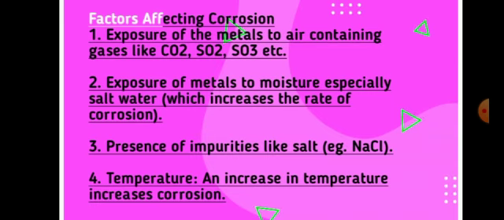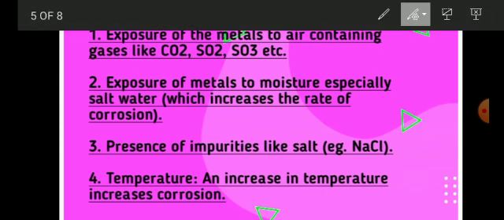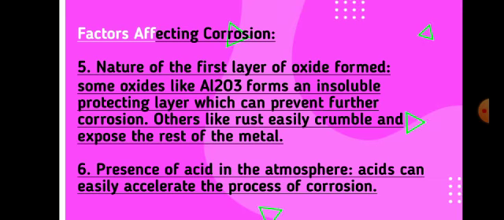The fourth factor is temperature. If there is an increase in temperature, there will be an increase in the corrosion rate. So if the temperature is increased, corrosion takes place faster and the rate of corrosion also increases. This is your fourth factor affecting corrosion. Got it? So these are some factors that affect corrosion. I guess you understood.